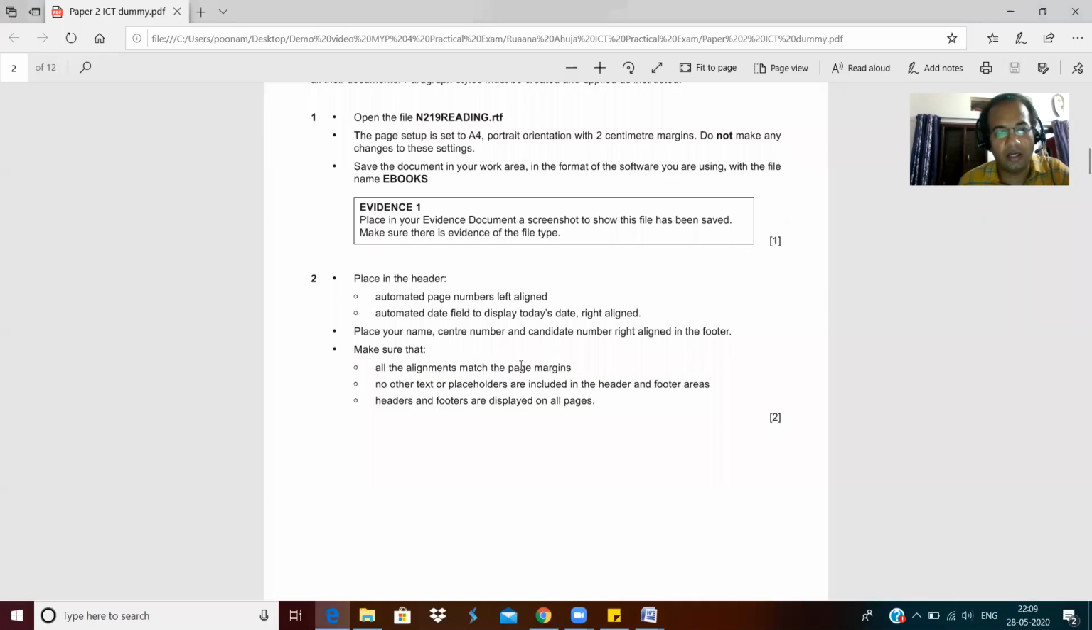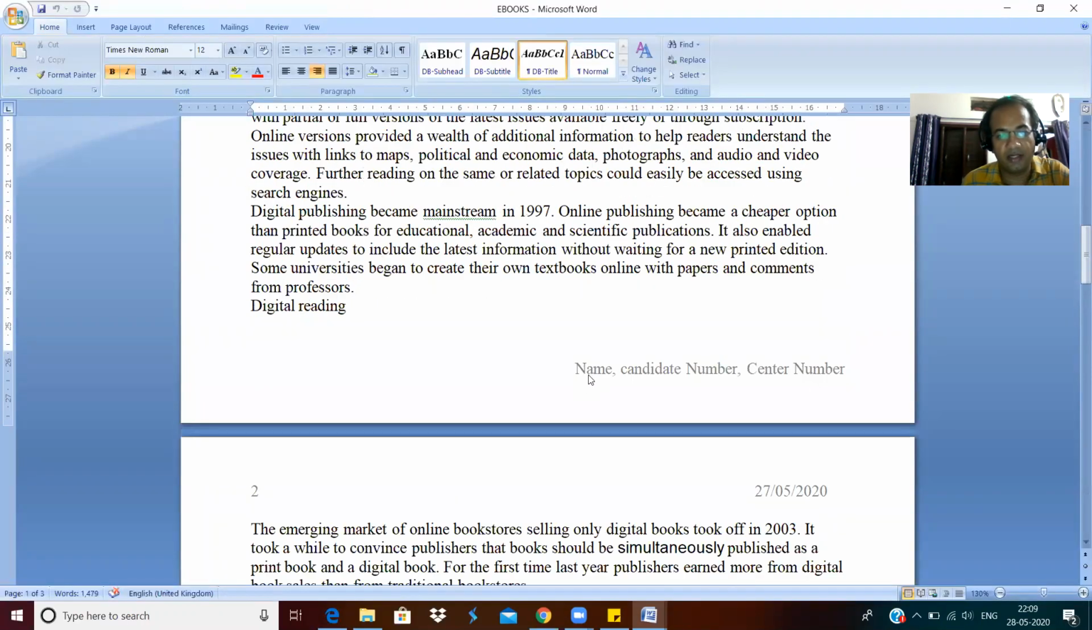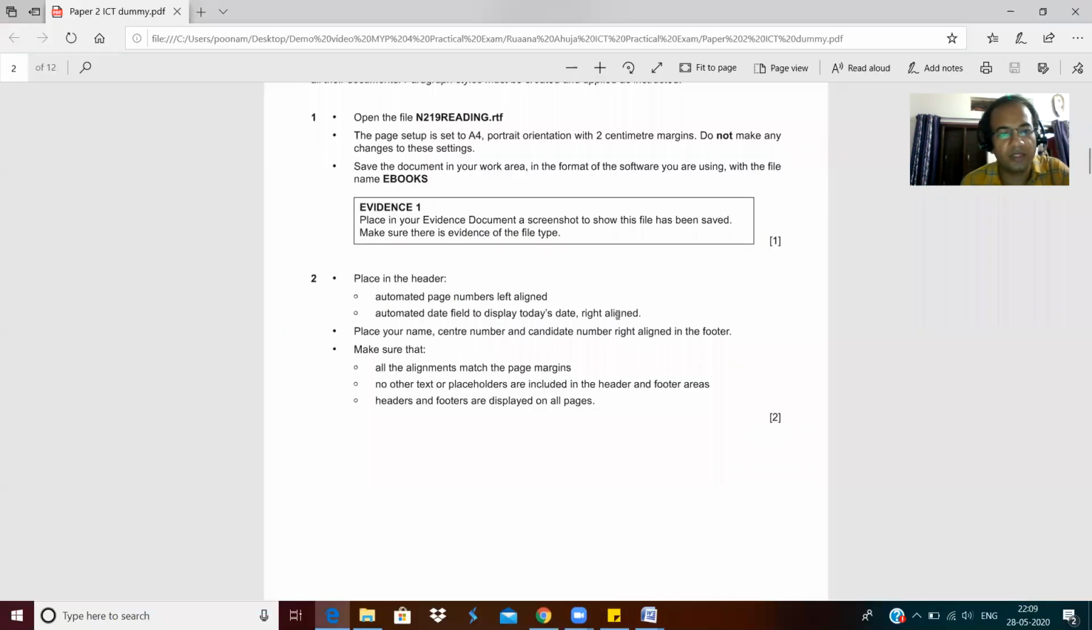Okay, place your name, center number, candidate number right aligned in the footer. You can see it is there, the name, candidate number, center number. In case you don't have a candidate number or center number, if you write this, I will accept it, there is no problem. Just write your name, candidate number and center number, because I know how you will do it. The only thing I have to see is whether you can do it or not. What you write is a secondary thing. So you can mention it like this in case you don't have a candidate number or a center number.